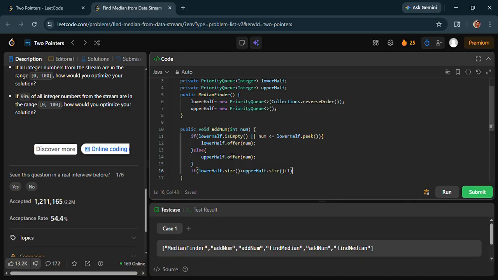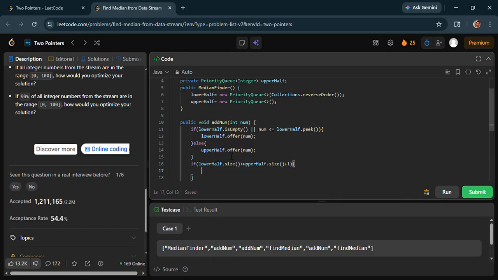Then it would be upperHalf.offer(lowerHalf.poll).